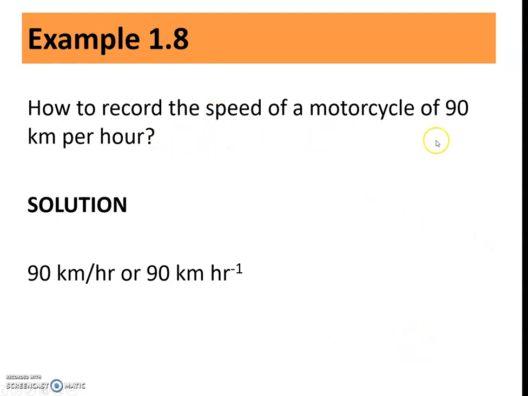How to record the speed of a motorcycle of 90 km per hour. This is how we can write the measurement. So it is 90 km per hour, or you can write it as 90 space kilometer space hour to the power of minus 1.